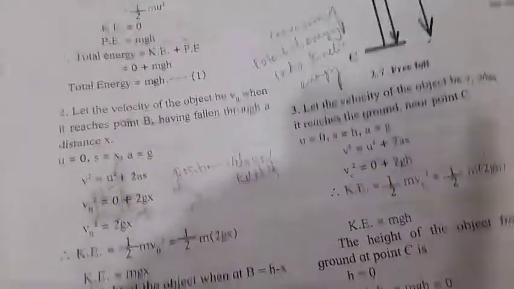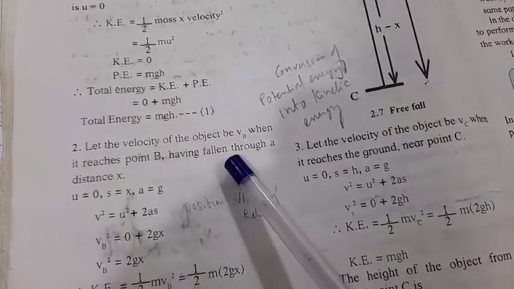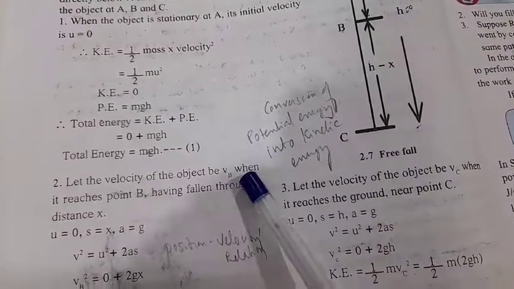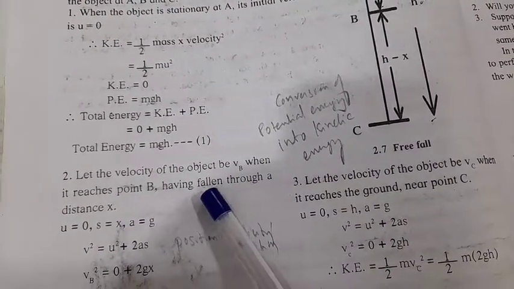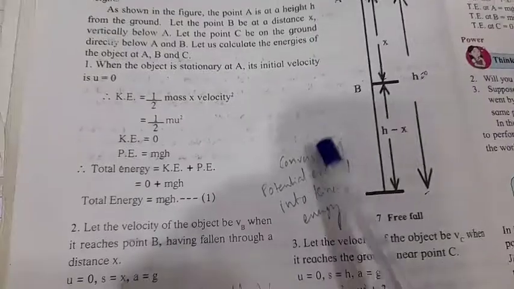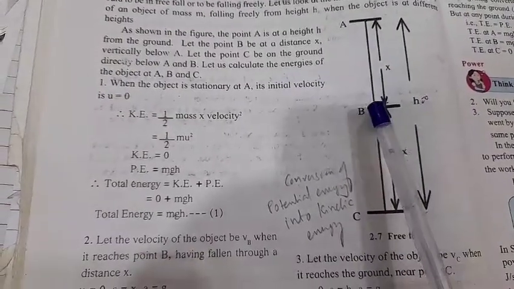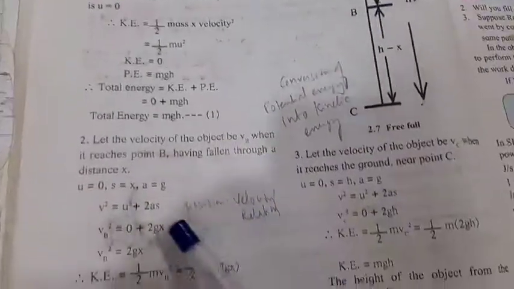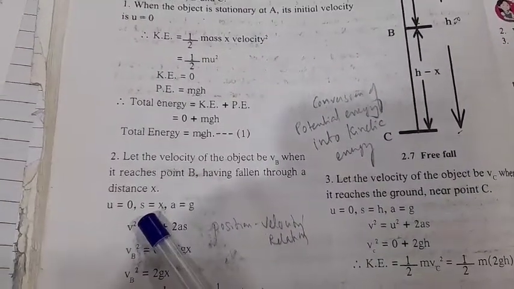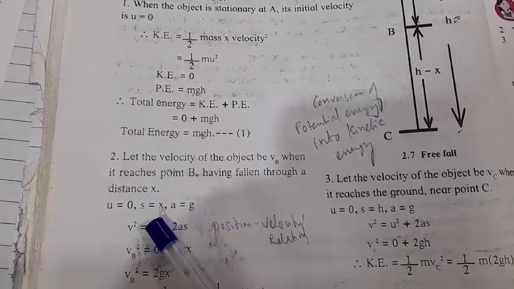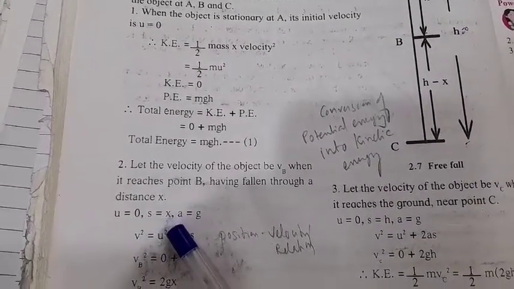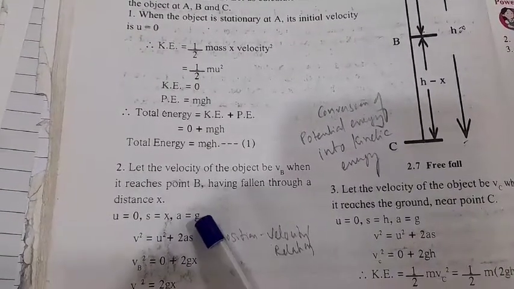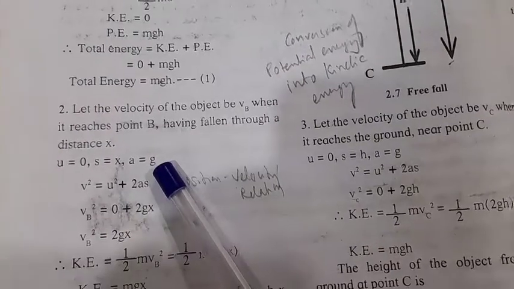Now the second one. Let the velocity of the object at point B be vb. When it reaches the point B, having fallen through a distance x, we are finding the total energy at point B. We take u equal to 0, initial velocity 0, s, the distance, equal to x, and a, the acceleration, is acceleration due to gravity, g.